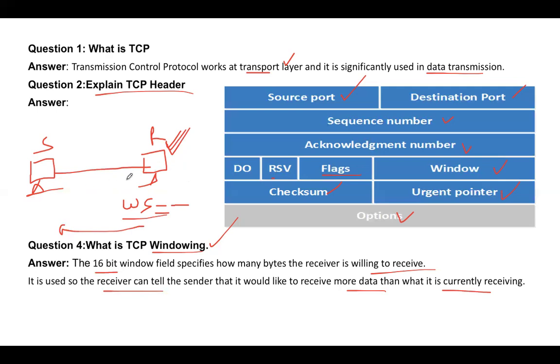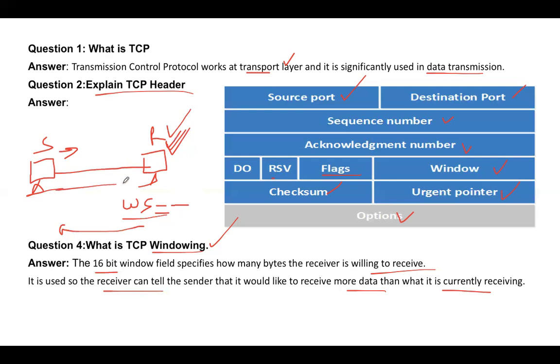Otherwise, every segment will have the acknowledgement, right? So that is the receiver window size, receiver window. Yes, the sender also sets the window size that I told you, right? It is the default window size if the receiver is not setting up any.